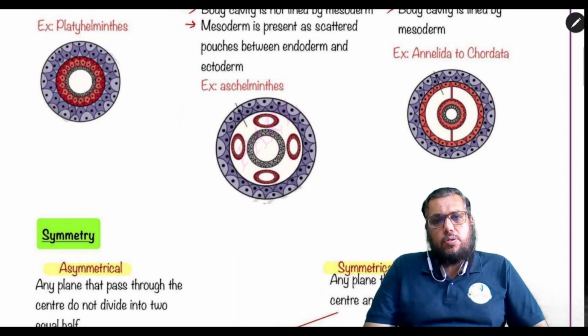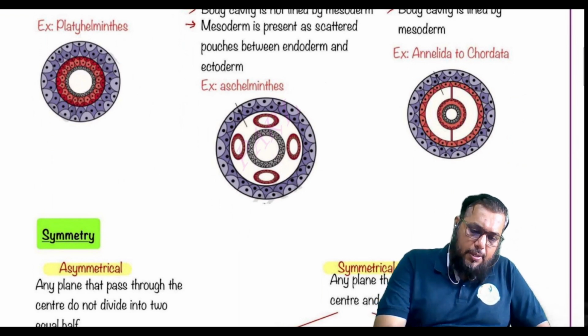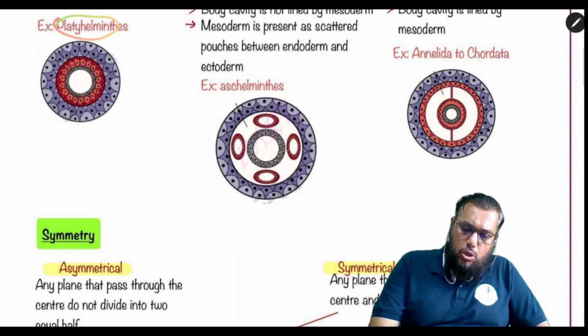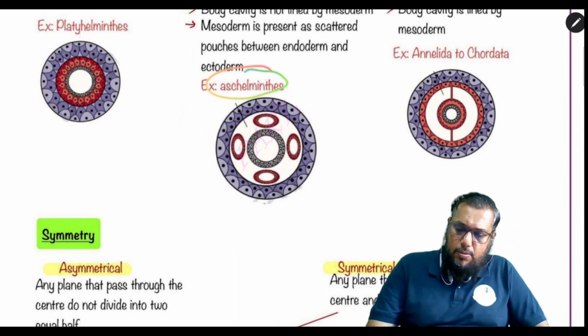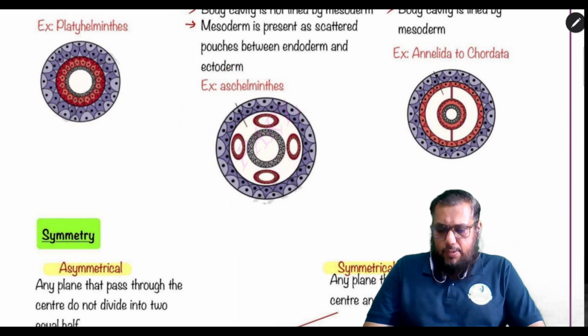Such organisms are called truly coelomate organisms. Whereas in the second diagram, we see that there are mesodermal pouches. ये जो दिख रहा है यहाँ पे, ये क्या है? Mesodermal pouches है. So as a result of which, the coelom is not lined by mesoderm on all the sides. Such an organism is called pseudocoelomates. तो acoelomate में एग्जाम्पल आता है फाइलम प्लेटीहेलमिन्थस, pseudocoelomates में आता है एस्केलमिन्थस, और ट्रूली coelomates में आएंगे फ्रॉम Annelida to chordates.